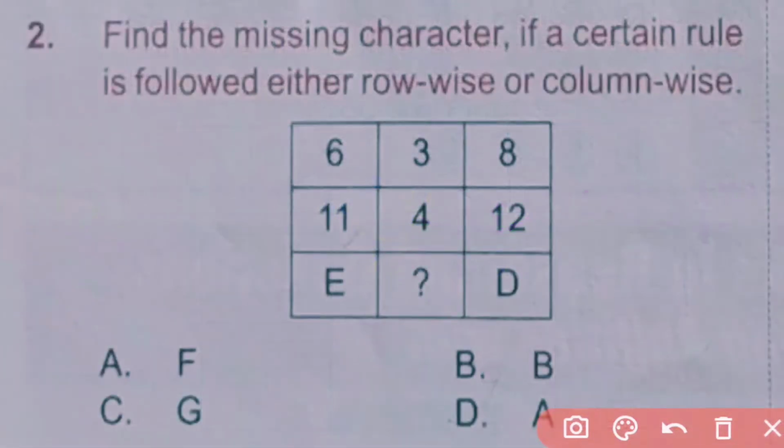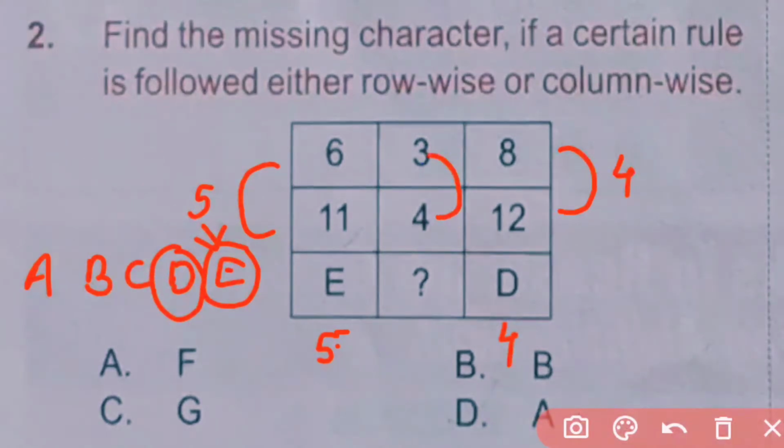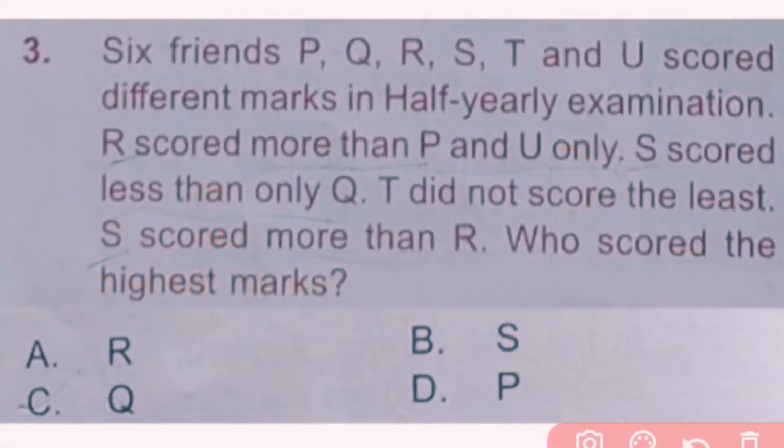Question number 2. Find the missing character if a certain rule is followed either row wise or column wise. So here 11 minus 6 is 5, and in alphabetical order the position of E is 5. Here 12 minus 8 is 4 and the position of D is 4. So here 4 minus 3 is 1 and the position of A is 1. So here A will come. D is the correct answer.